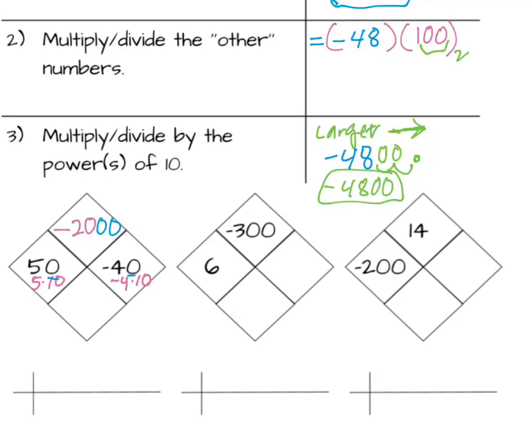All right, in this case, if I look at my multiplication table, I see that 30 is a multiple of 6. So I'm going to decompose -300 into -30 times 10. There's just 1 extra 0 there. So then I'm going to do -30 divided by 6. That's -5. And then I have this 1 extra 0. So I'm going to multiply that by 10. So I get -50. Okay?